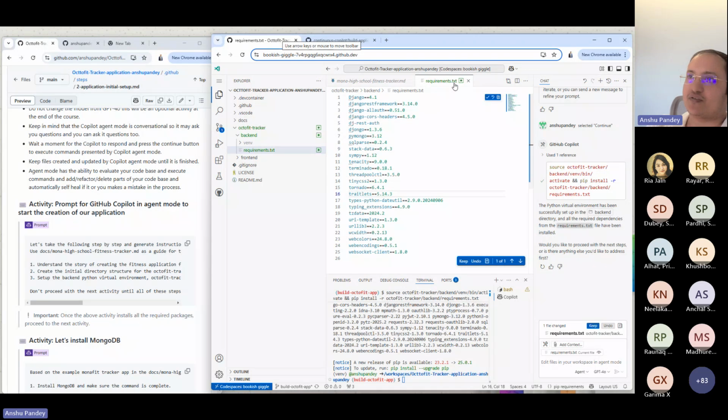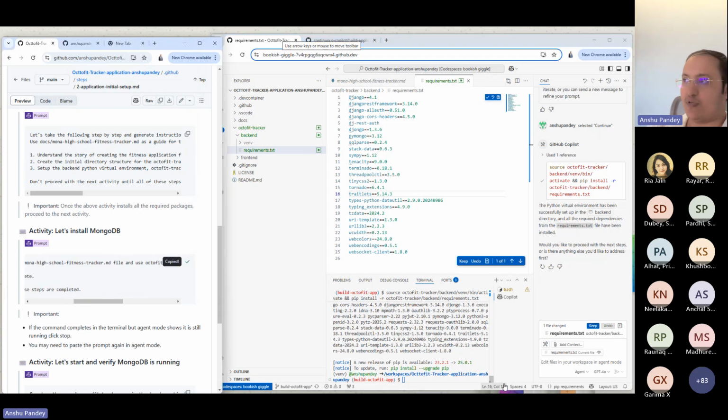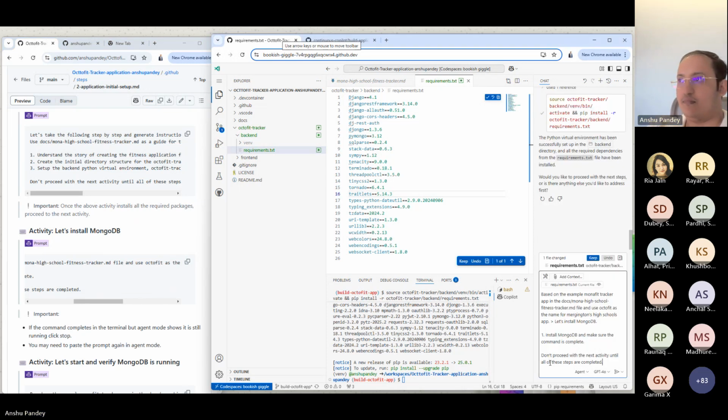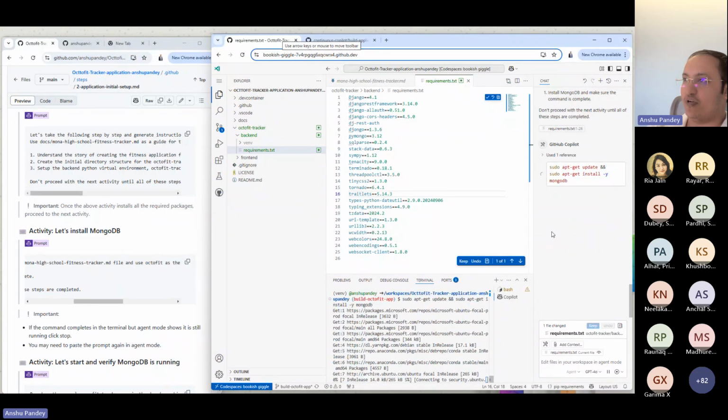Right, what's next? So next is we're going to go ahead and install MongoDB backend. So we're going to install MongoDB and make sure the command is complete. Don't proceed with the next activity. So that's our prompt. So we'll copy that and paste it here. So it identifies that these are the commands to execute to install MongoDB. So we'll say continue. Let's go ahead and do that.